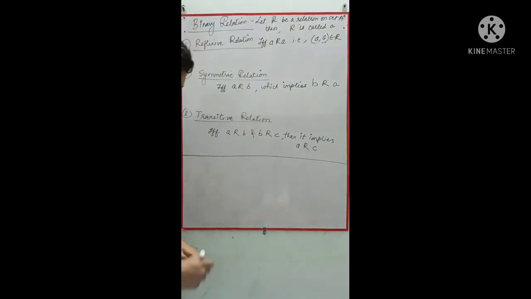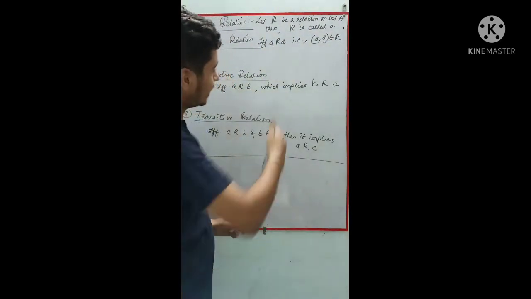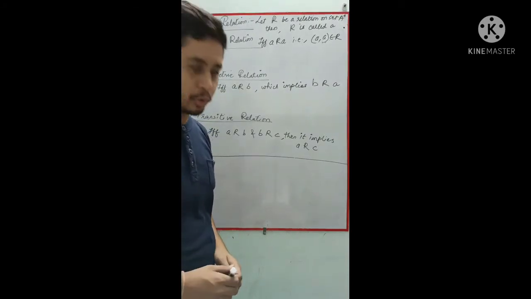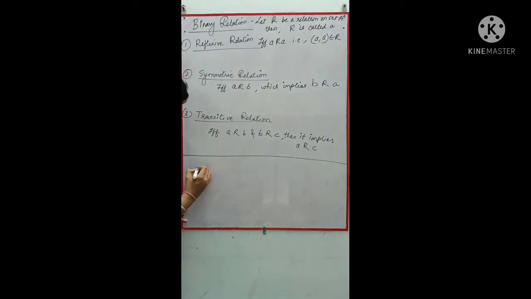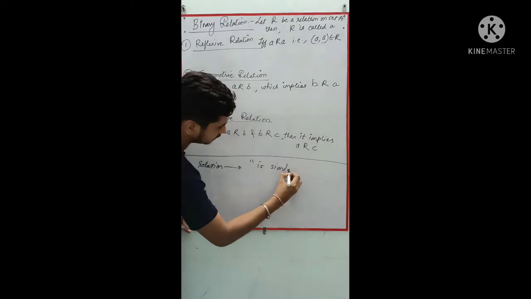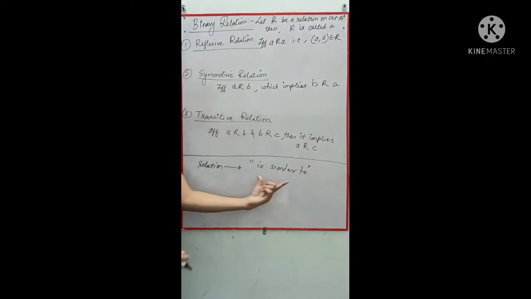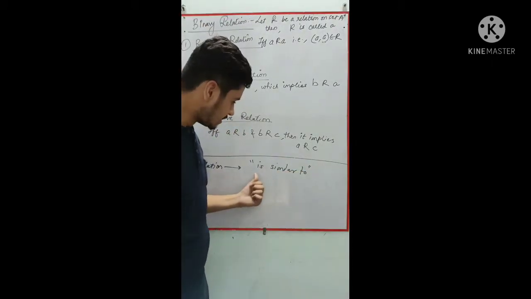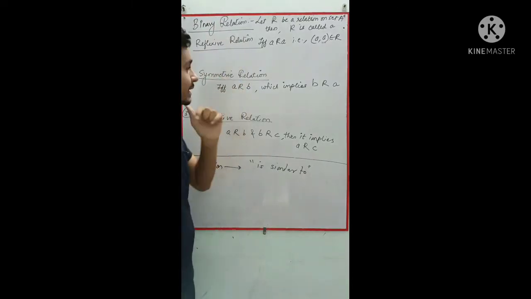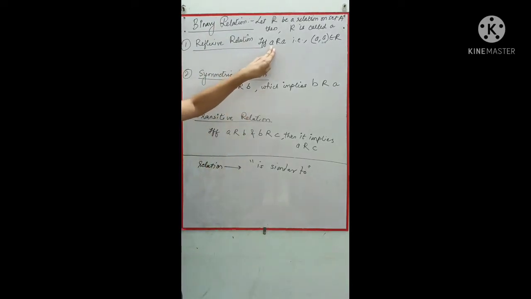Let me take one example and explain the definition, because by taking examples, people understand more clearly. I'm taking the relation "is similar to". This is a triangle case, where A is a triangle.